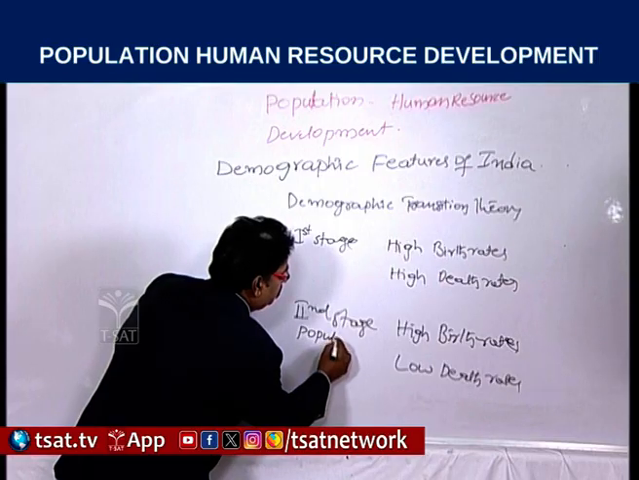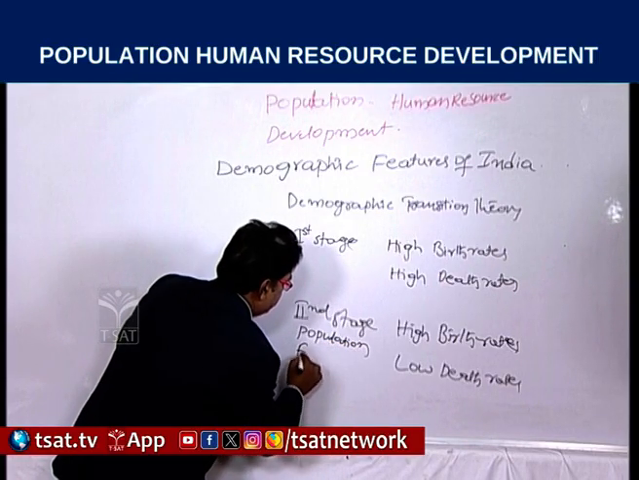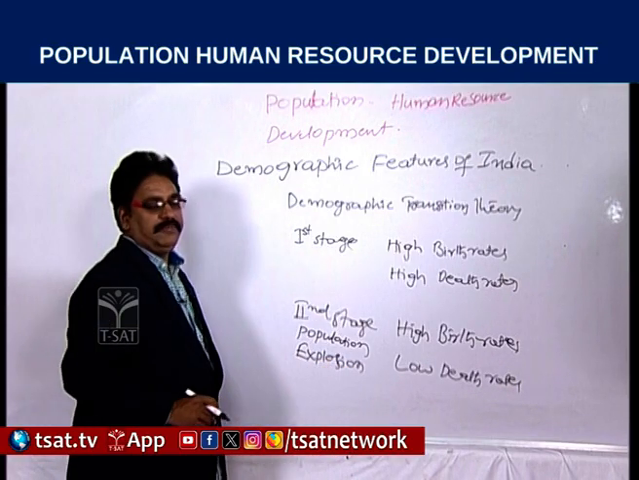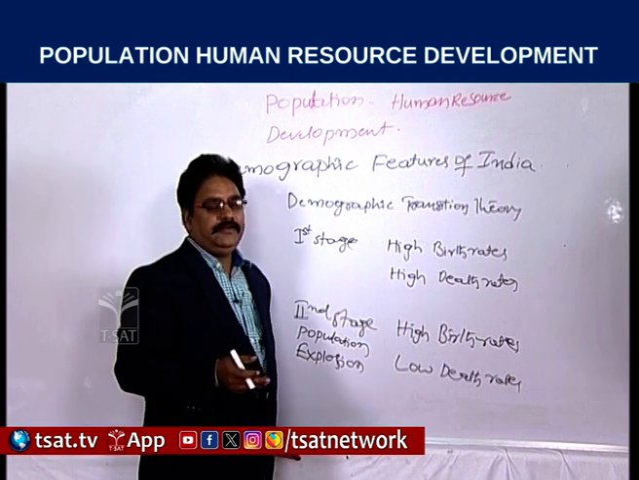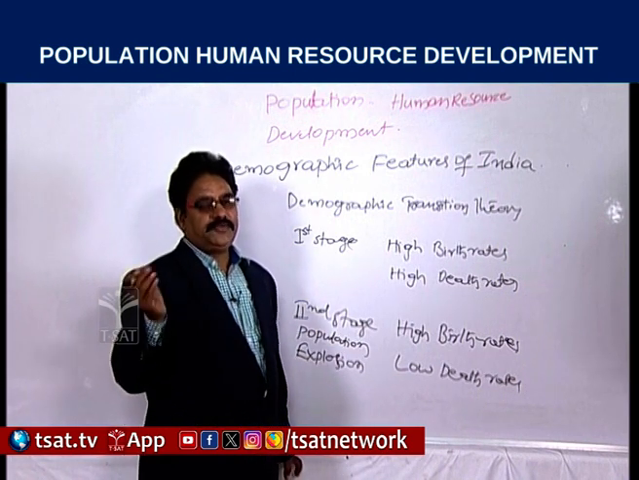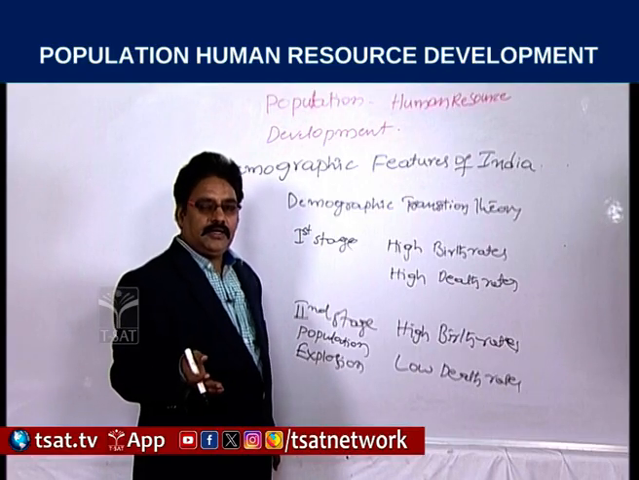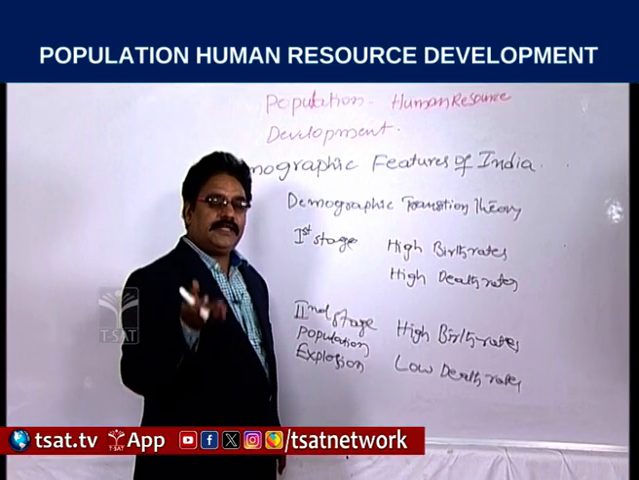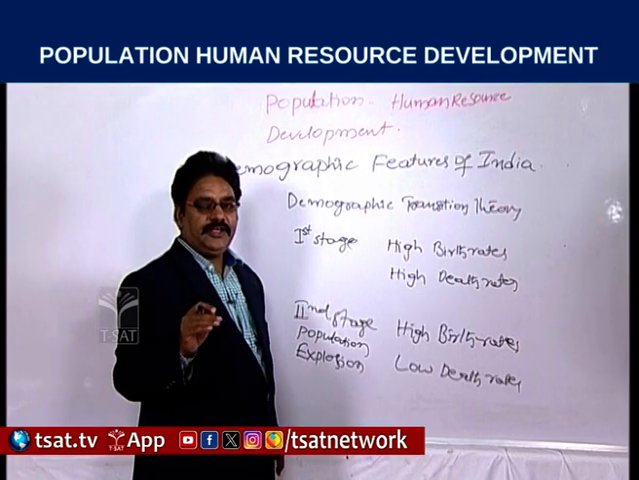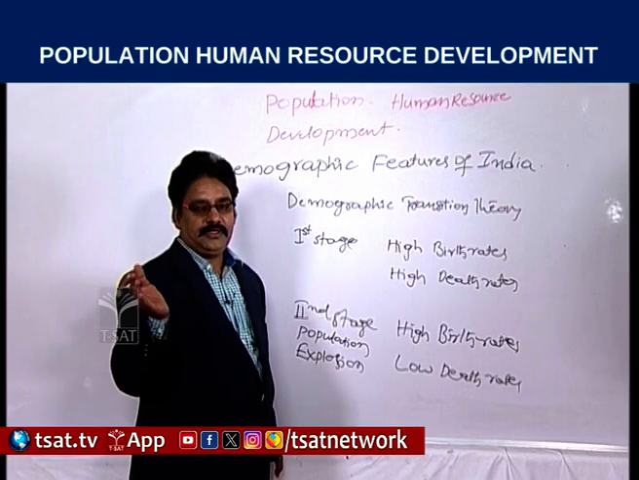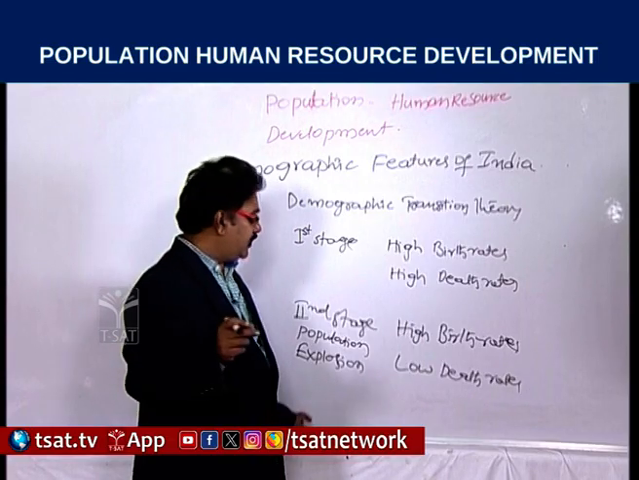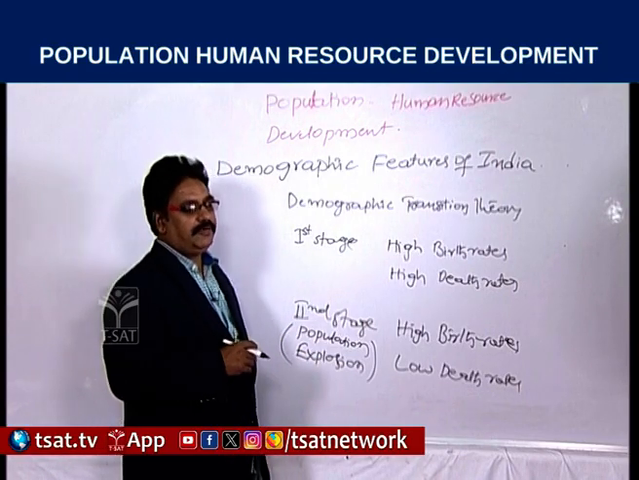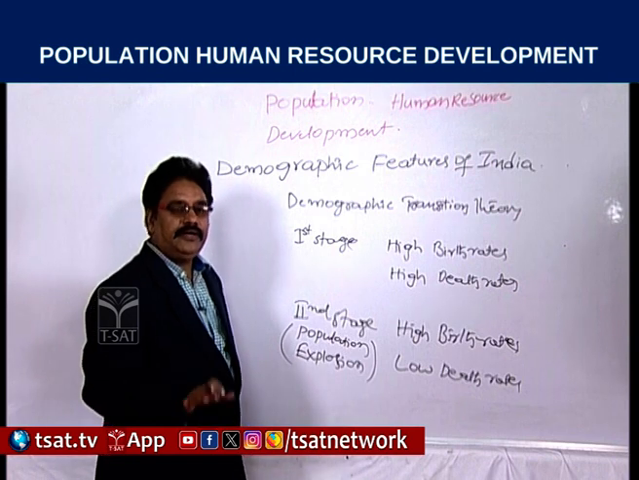Population explosion means high birth rates are there, and because of the facilities provided by the government or in the process of development of the country, the death rates have declined considerably, and the population increases rapidly. Rapid growth of population occurs in the second stage. That situation is called population explosion. The reason for the population explosion is high birth rates followed by low death rates.